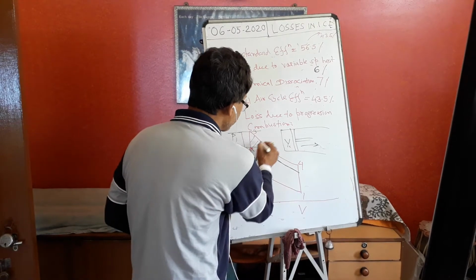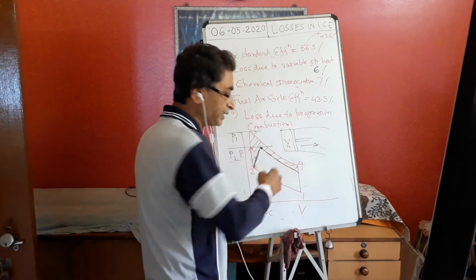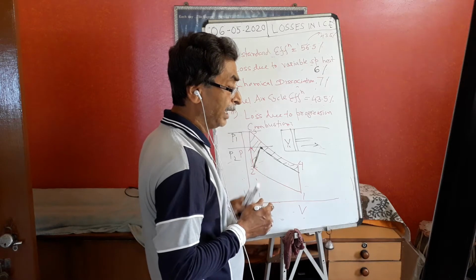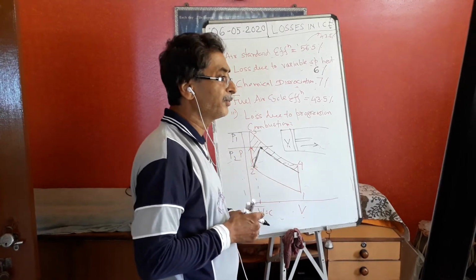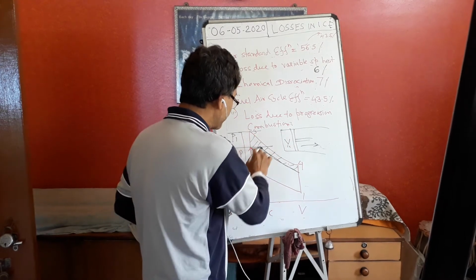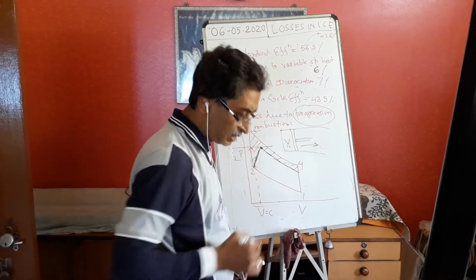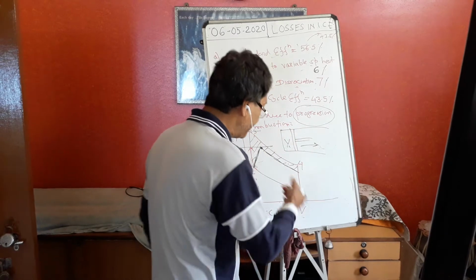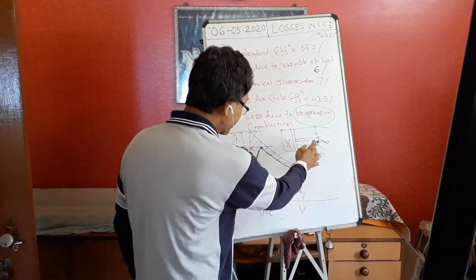Then what is the loss? So this is the loss. I have lost this amount of energy. Why? Because I cannot attain the peak pressure. So that's why I have lost some amount of energy. This is due to the progressive combustion: combustion is not taking place instantaneously, but gradually. It will take some time.